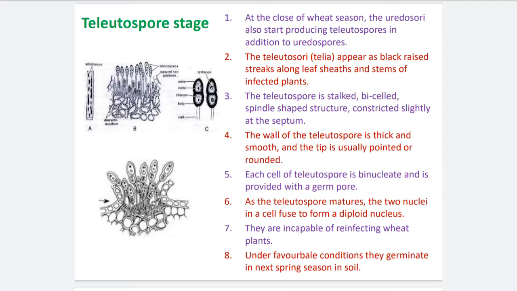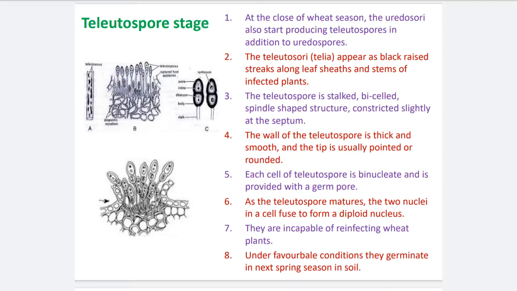In this way the teliospores develop in the life cycle of Puccinia. At the close of the wheat season, the uredosori are directly converted into teliosori, or the wheat plant directly produces teliospores rather than uredospores. There are two or three ways the teliospores can develop on the wheat. One thing is confirmed: these teliospores develop at the end of the life cycle of the wheat crop.